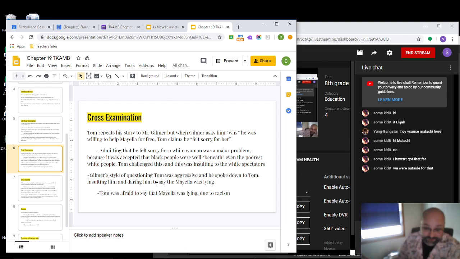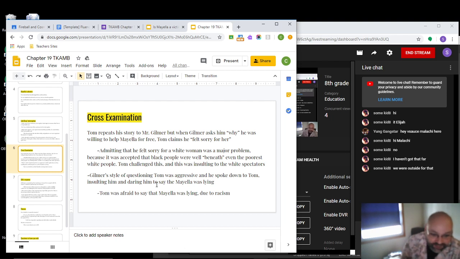So when this African American man says he felt bad for this white woman, that's kind of insulting to everyone in the courtroom. And Mr. Gilmer tries to really exaggerate this point, making sure that everyone on the jury and everyone in the courtroom knows that Tom thinks he's better than the white population thinks that he is.